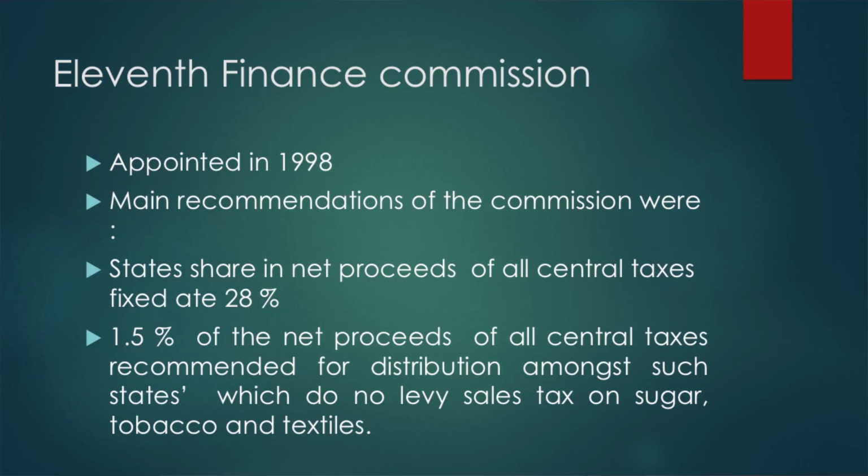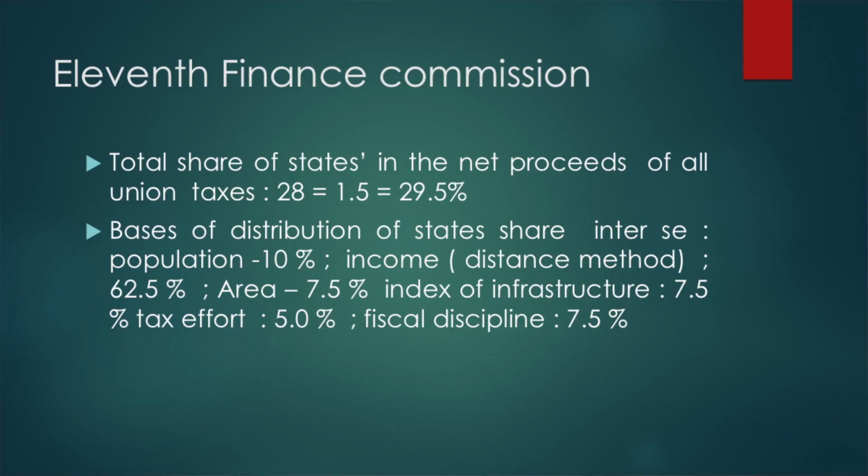Then 1.5% of net proceeds of central taxes is recommended for distribution among those states which do not levy sales tax on sugar, tobacco and textiles. Some states don't levy sales tax on sugar, tobacco and textiles for various reasons, to encourage these industries. So the total share of the states in net proceeds of all union taxes is 28 plus 1.5%. So it's totally 29.5% of net proceeds of all union excise duties that are to be shared with the states.